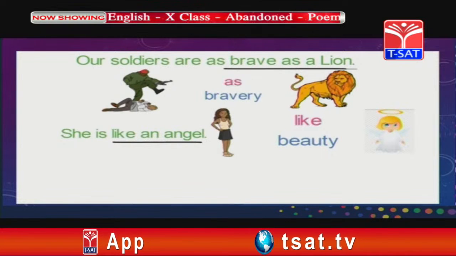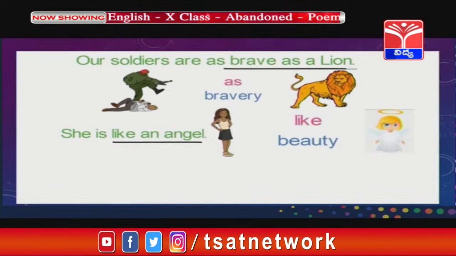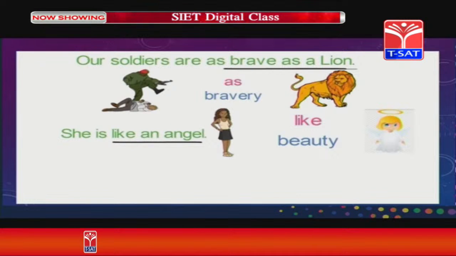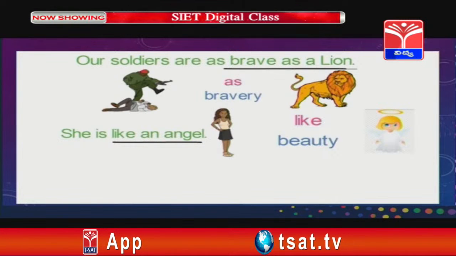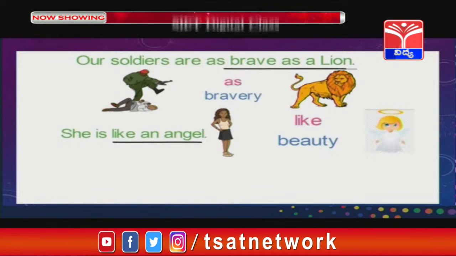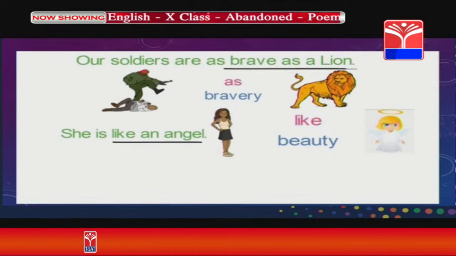So, two are different things, but those two different things have a common quality in them. That common quality is nothing but beauty. So, the common quality is beauty and that is compared using the word like. So, we call it a simile. So, if we compare two essentially unlike things using the words like or as or so, we call it a simile. Now, try to identify some other similes from the poem.